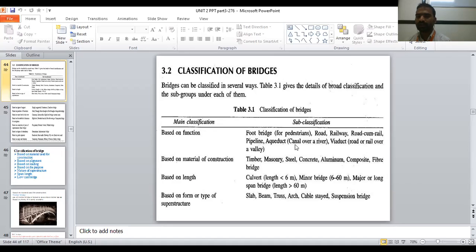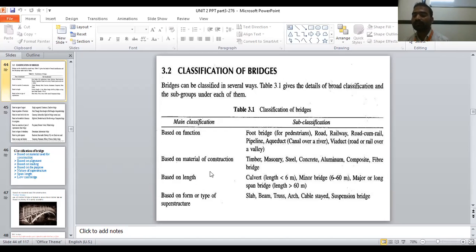Aqueduct. Aqueduct means a canal over a river. The river is flowing, and over that there is a canal; that is called an aqueduct. Viaduct. Viaduct means a road or rail over a valley. There is a deep valley, and across it there is a bridge; that is called a viaduct. That is based on the function.